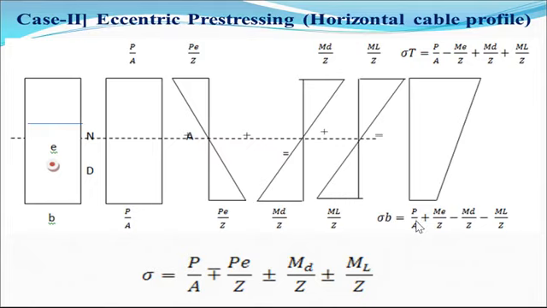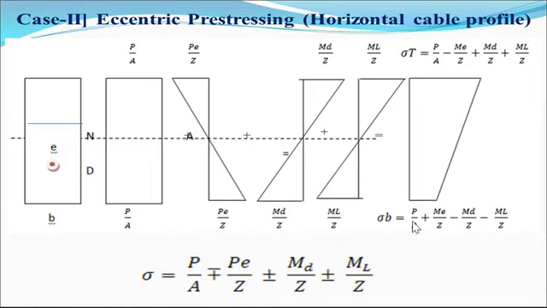So the resultant stress at the top fiber and bottom fiber: sigma T, top fiber, is equal to P by A positive, minus PE by Z due to the eccentric stressing, plus MD by Z plus ML by Z, if we consider the total moment, total load.